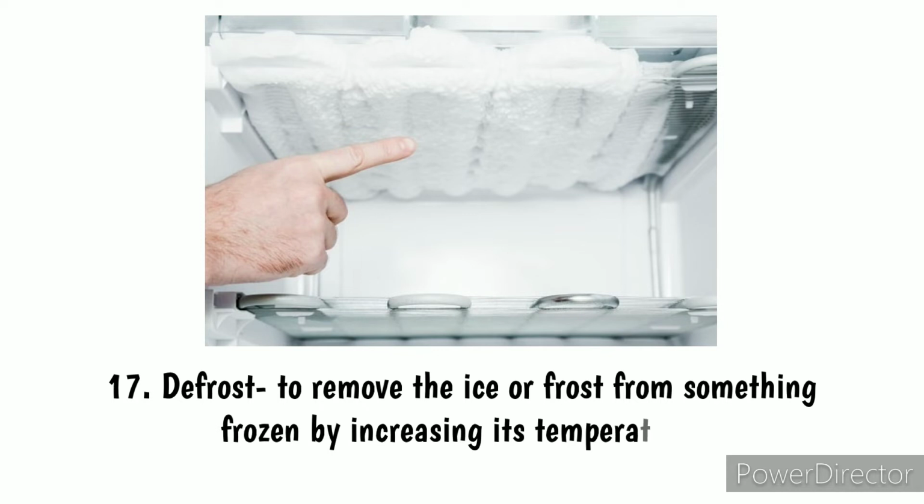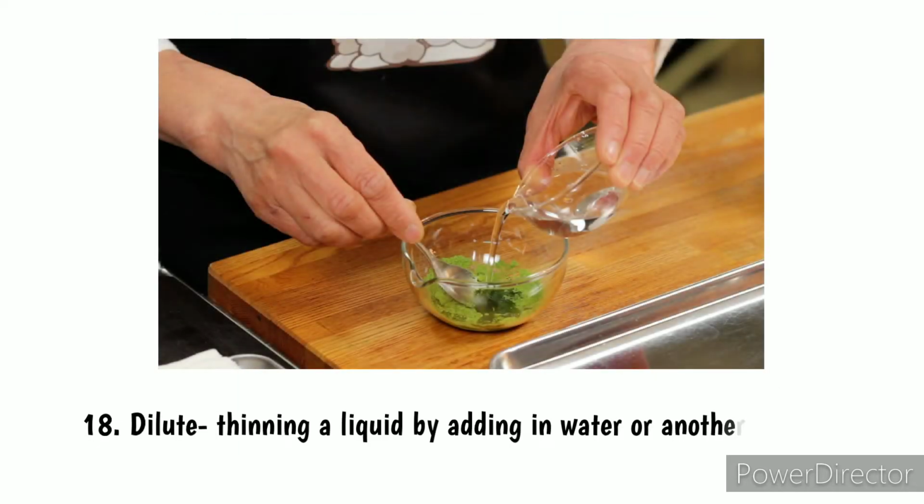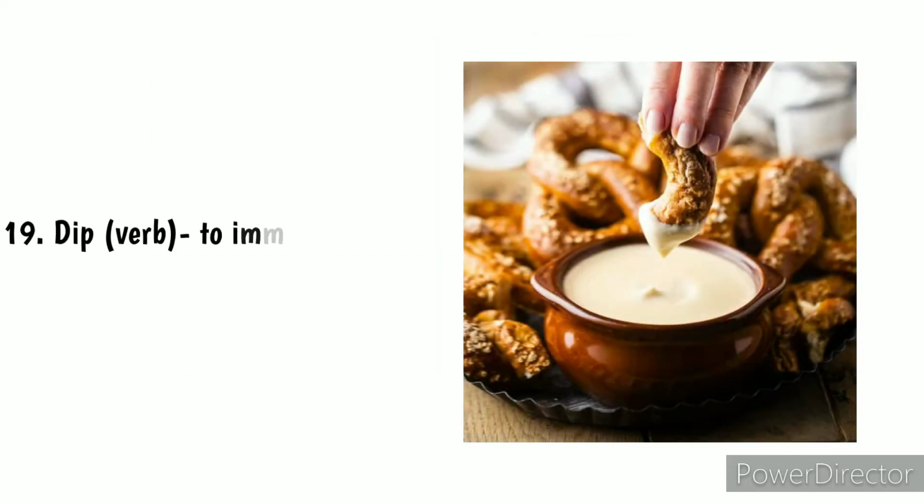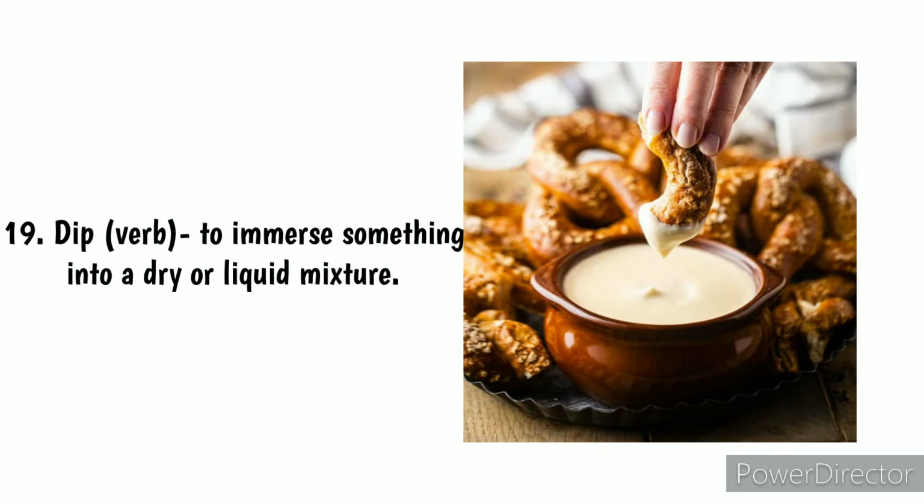Defrost, to remove the ice or frost from something frozen by increasing its temperature. Number 18. Dilute, thinning a liquid by adding water or another solvent. Number 19. Dip, a verb, to immerse something into a dry or liquid mixture.